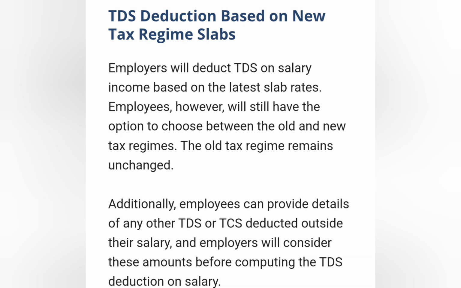Employees, however, will still have the option to choose between the old and new tax regime. The old tax regime remains unchanged. Additionally, employees can provide details of any other TDS or TCS deducted outside their salary, and employers will consider these amounts before computing the TDS deduction on salary.